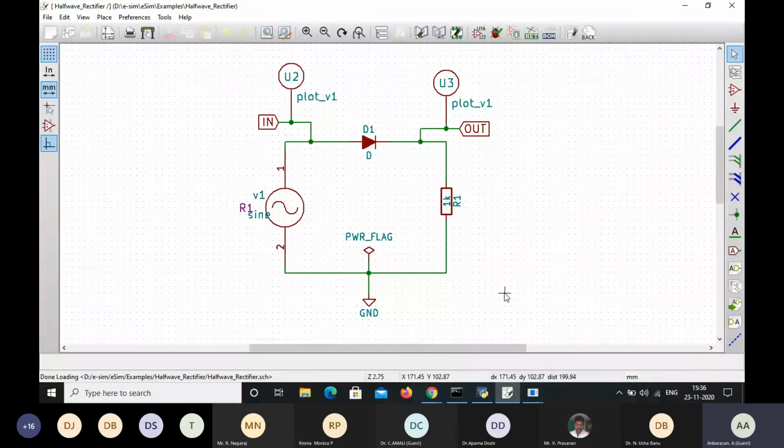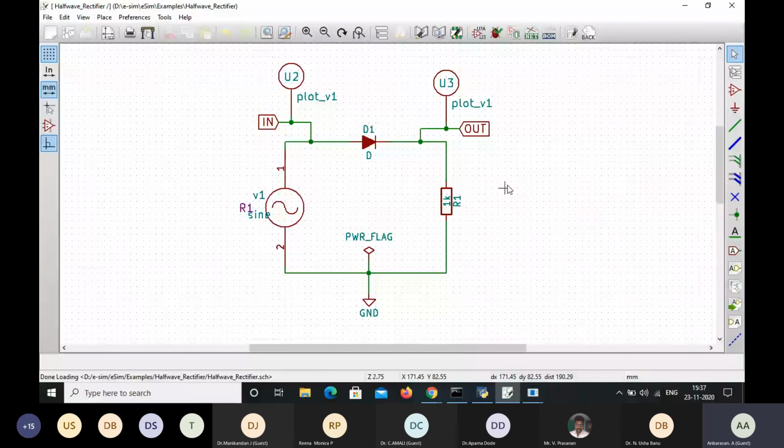So in this schematic, we can design any circuit. We can design the circuit, and then convert that circuit into a sub-circuit, because a designed sub-circuit can be useful for some other projects also. So that's why here I have taken the full adder circuit. In that full adder circuit, I have designed with 2 half adders. That half adder is designed as a sub-circuit that I have stored in the sub-circuit library.